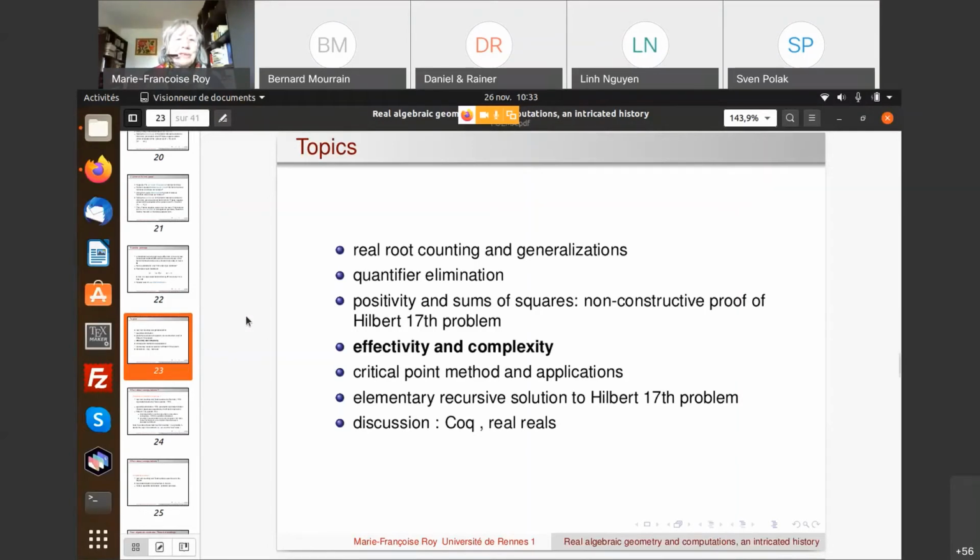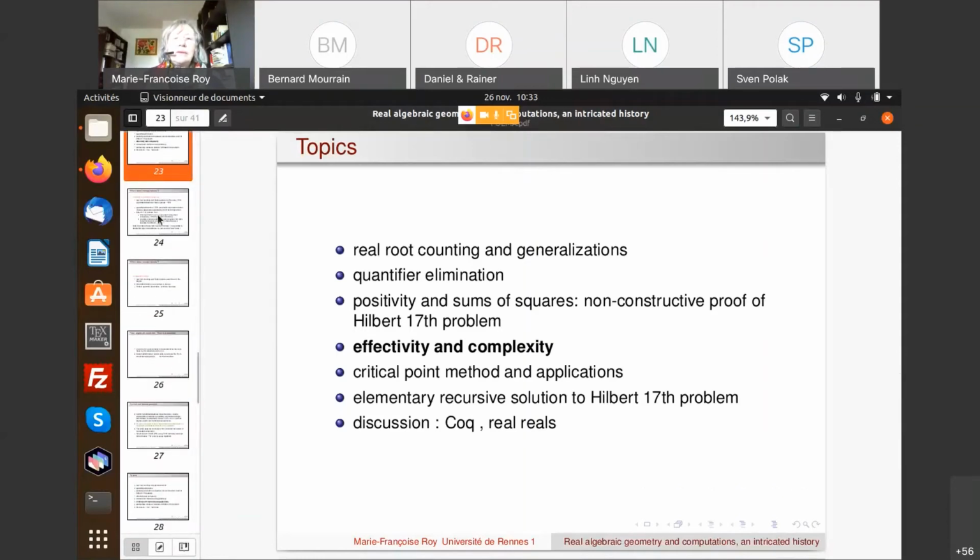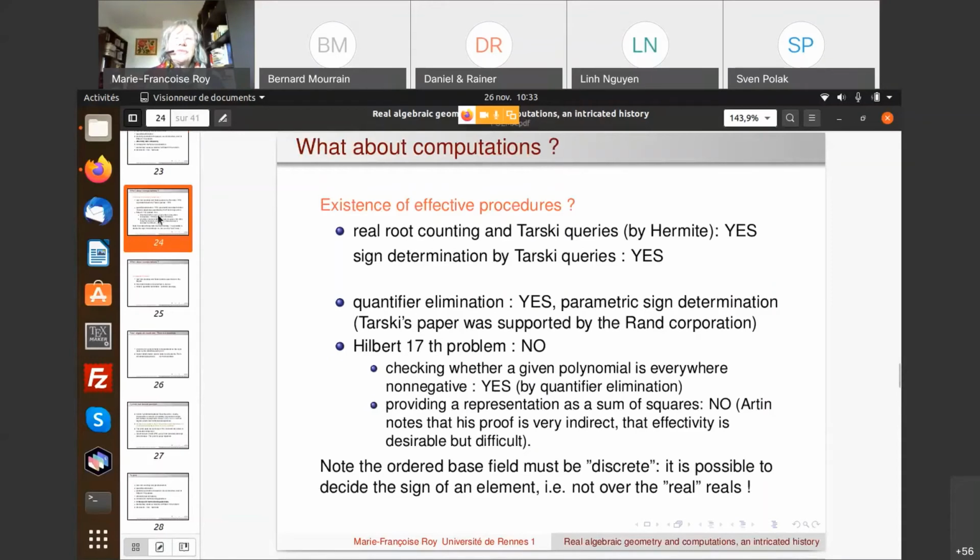Okay, so let's move to the part about effectivity and complexity. So now we want to think about the situation with computations for this problem.